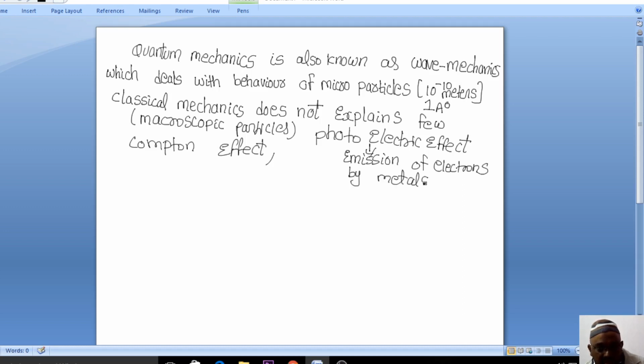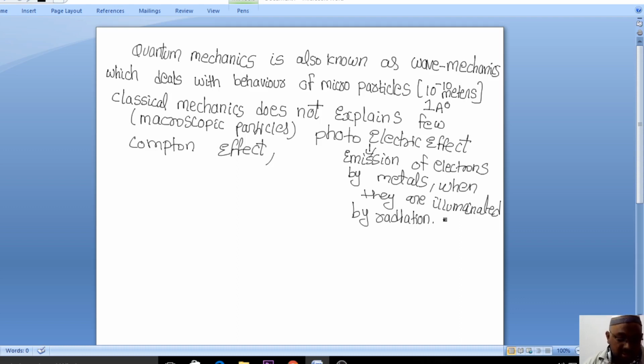So electrons are emitted by a metal when it is illuminated by radiation. Please write it down. When they are illuminated by radiation, these radiations may be X-rays, and the emitted electrons are photoelectrons.